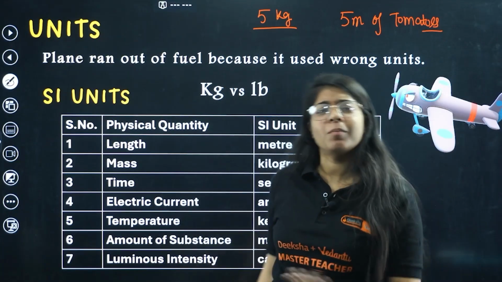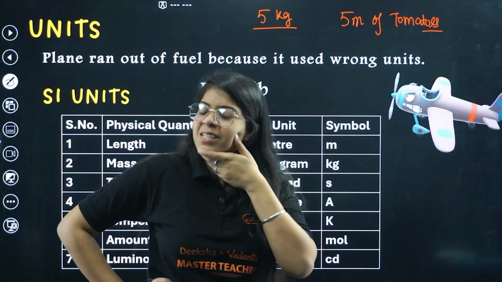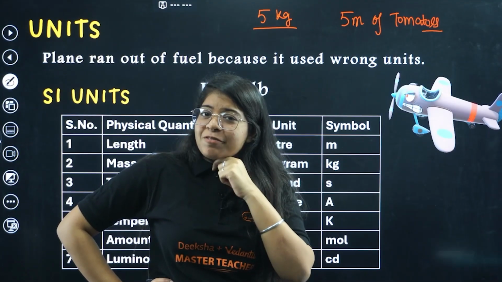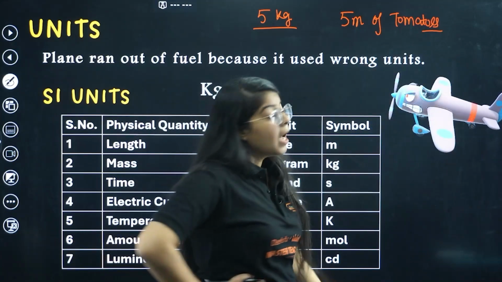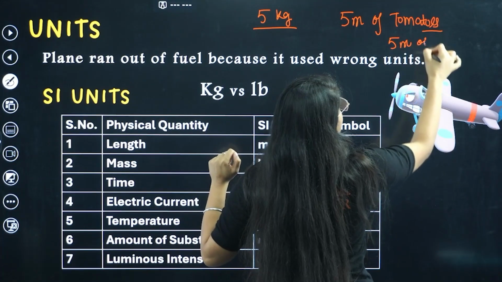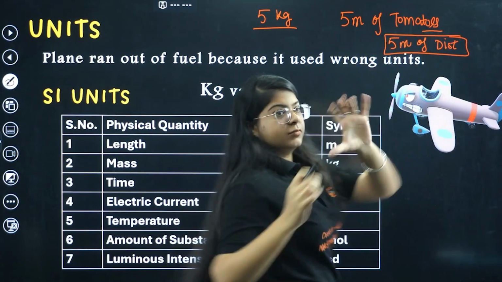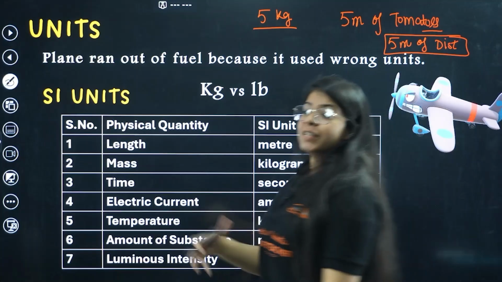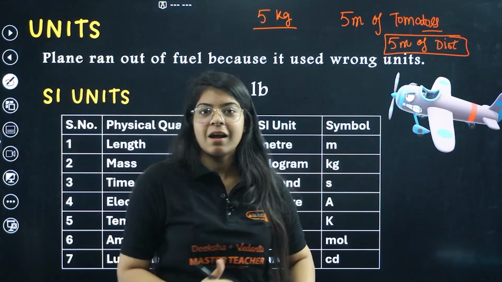Or he'll probably laugh at you, asking who is teaching you, and you'll say Aditi ma'am is teaching me, and that's a really bad image of me. So you won't say 5 meter of tomatoes, right? But you will say 5 meter of distance. 5 centimeter of my hand, 5 meter of distance I traveled, 5 kilometer of distance. You won't say 5 kg of distance I traveled, right?